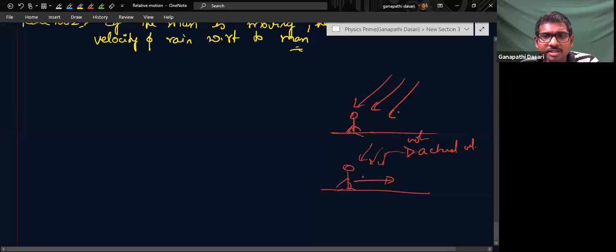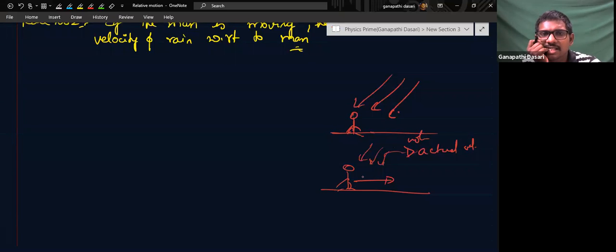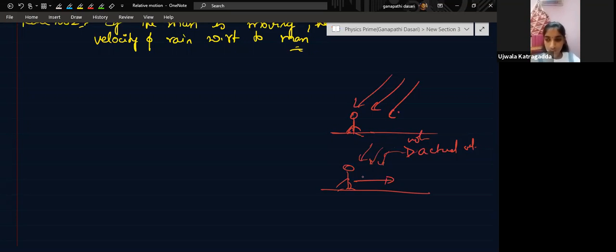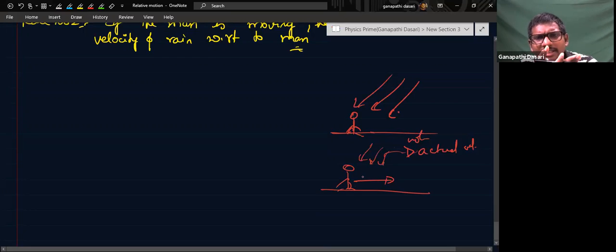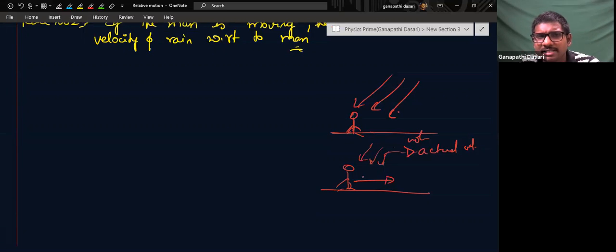Suppose you are in a train that is at rest, and a scooty is going at 5 meters per second. What you are seeing is 5 meters per second, and the real velocity is also 5 meters per second.